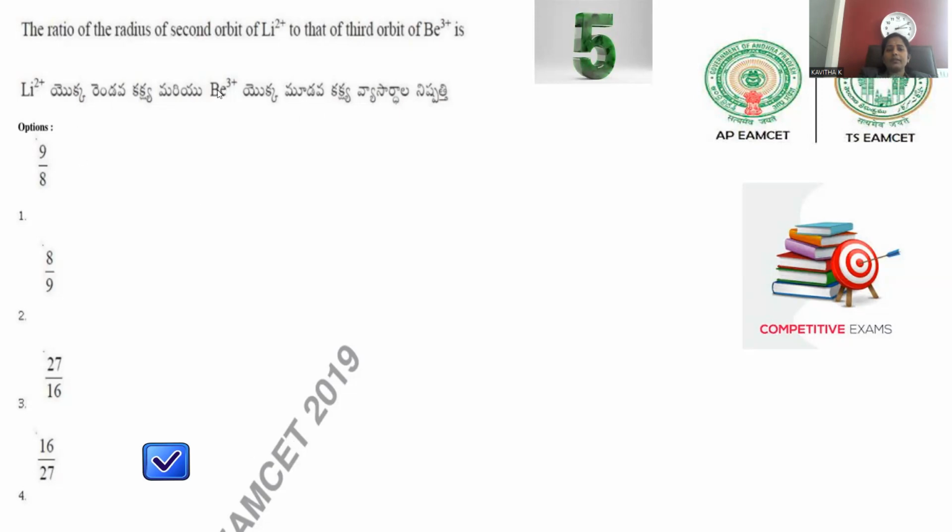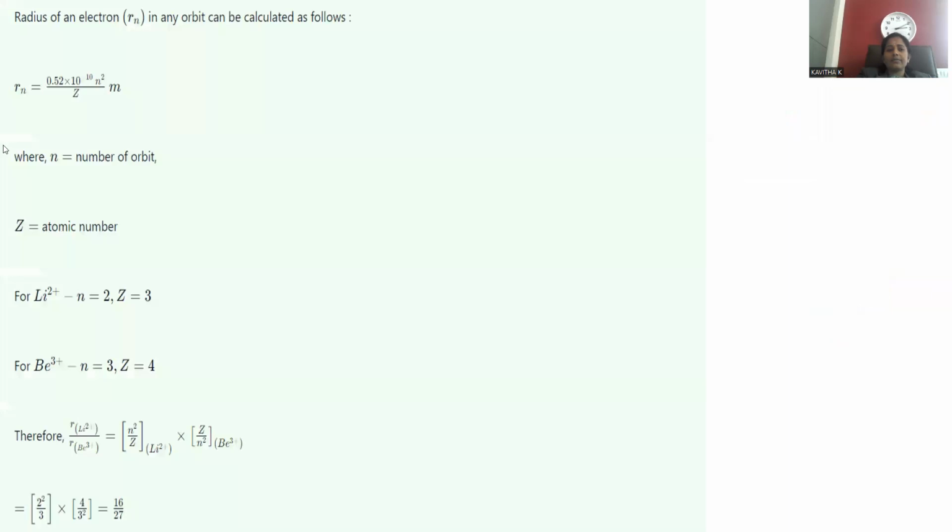Lithium +2 and beryllium +3, their ratio of radius is to be calculated. In order to calculate the ratio of the radius, we have 16/27. How can we get it? Let's see.